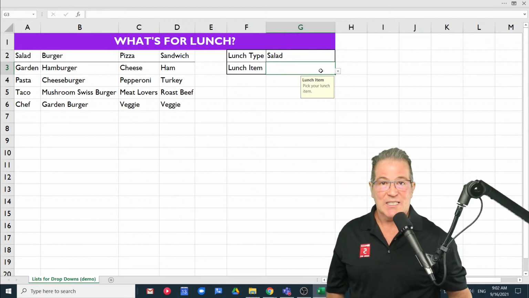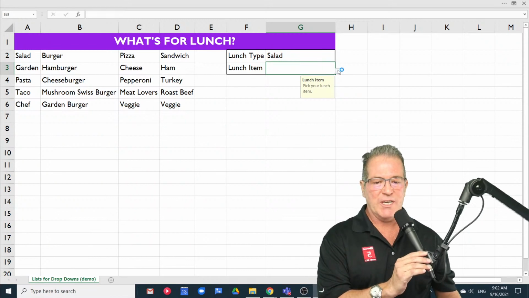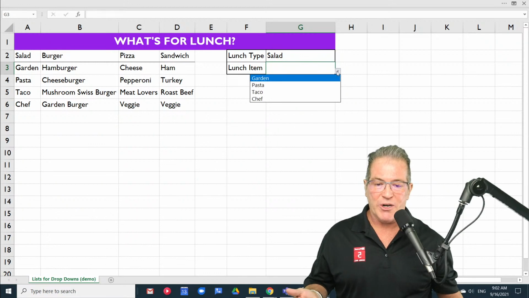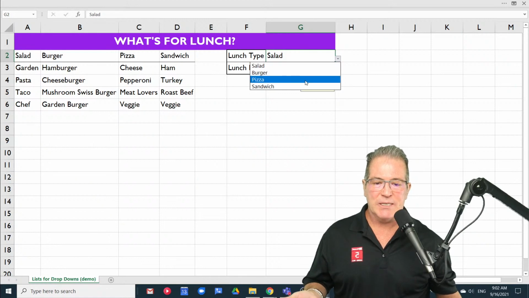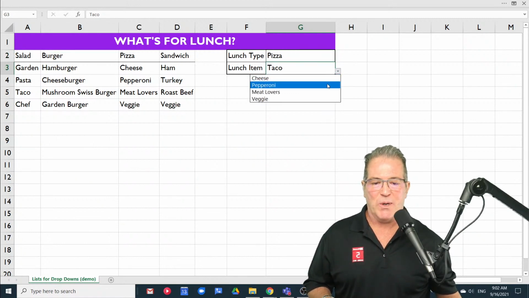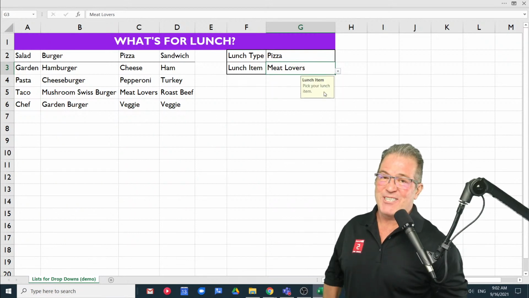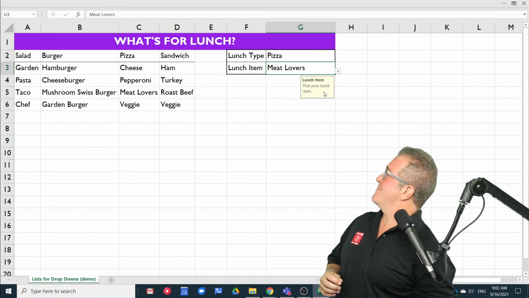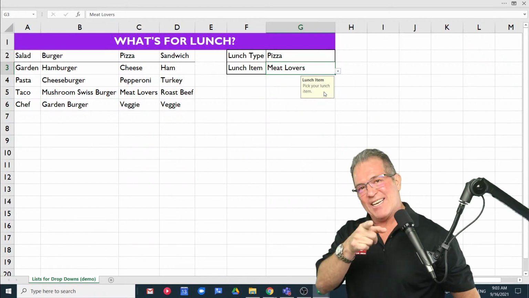Now that I've got salad as my lunch type, what I will see as my lunch items should be garden, pasta, taco, and the like. If I select, for example, pizza, then I'm going to see the pizza items available to me: cheese, pepperoni, meat lovers, just like that. And to do this, it's pretty cool and it's easy. Check it out.